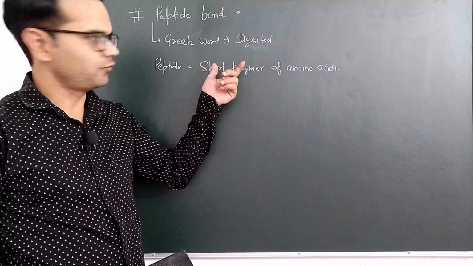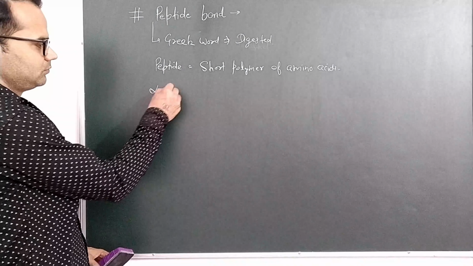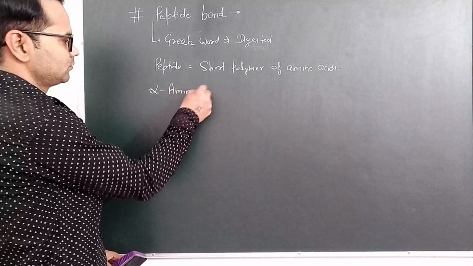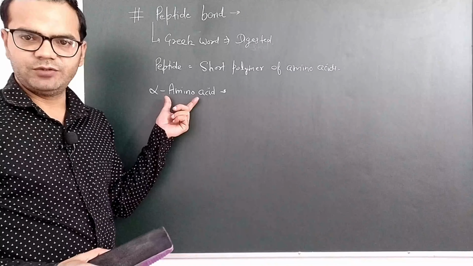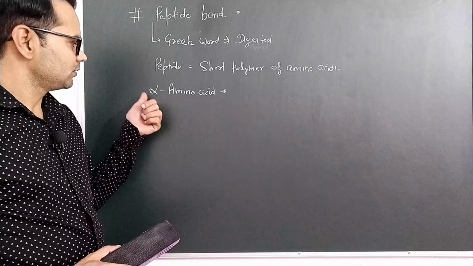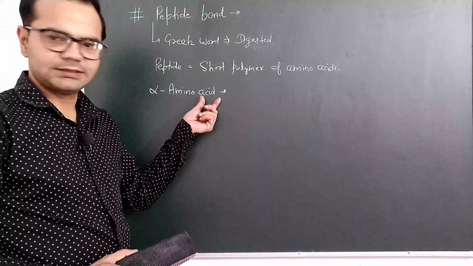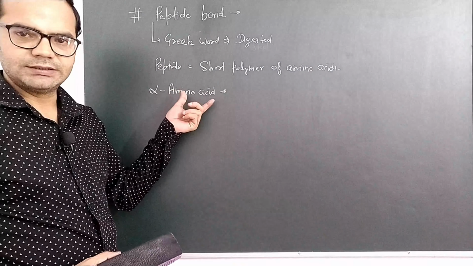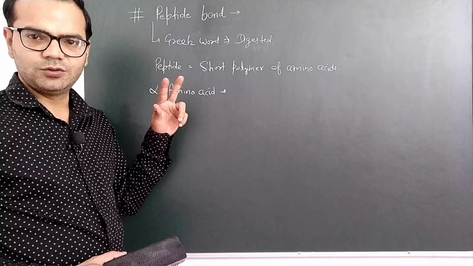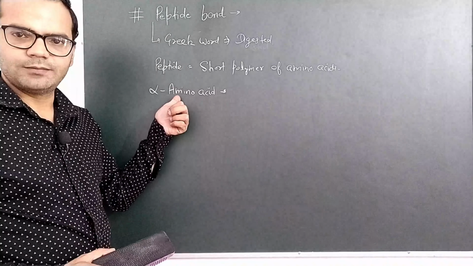So what is an alpha amino acid? Alpha amino acid means the alpha carbon contains an amine group as well as an acidic group. That organic compound is called an alpha amino acid. So in alpha amino acids there are two functional groups. One is carboxylic acid and the second is the amine group.